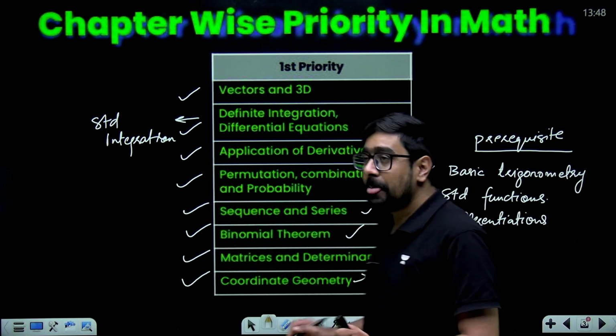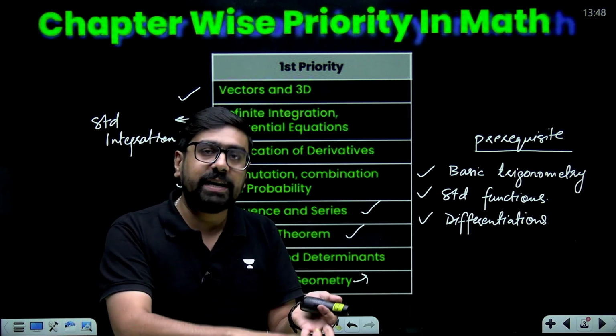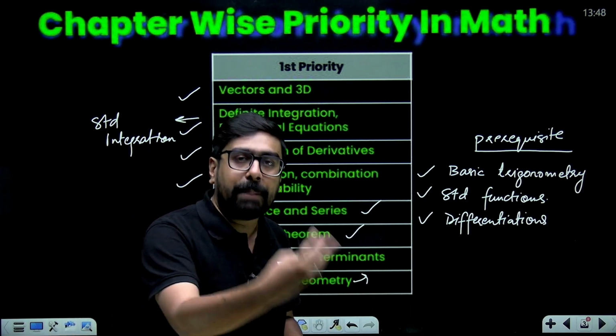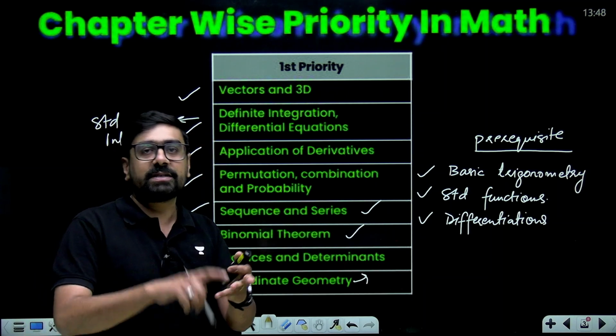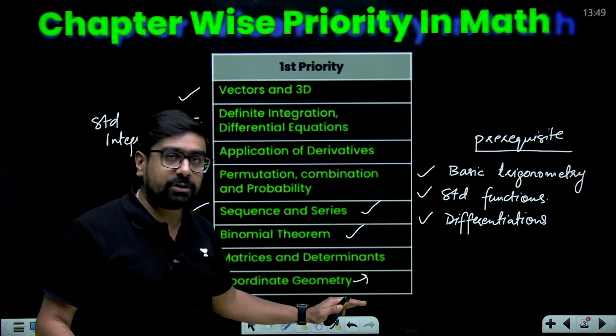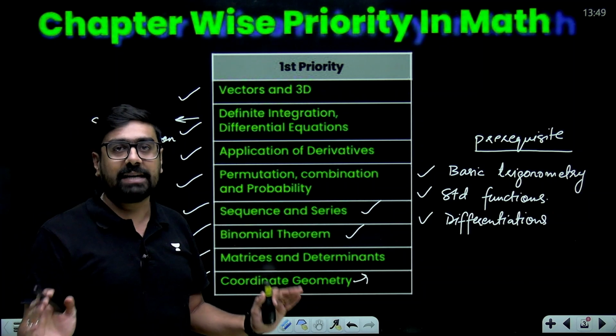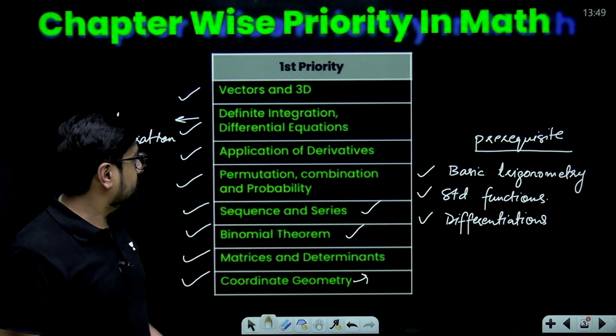Coordinate geometry, again straight lines and circles first, as more weightage is from straight lines and circles. Then parabola, hyperbola, ellipse and other conics will come after straight lines and circles. So first master straight lines and circles in coordinate geometry. Entire coordinate geometry has high weightage, but there also you can prioritize your straight lines and circles.